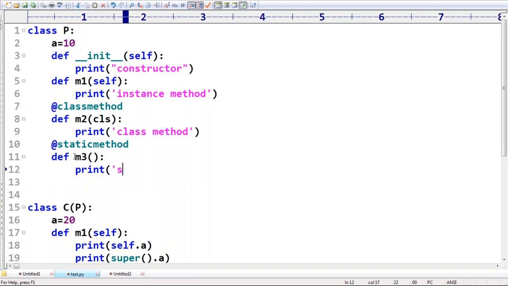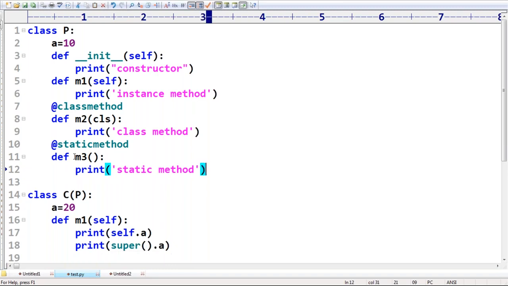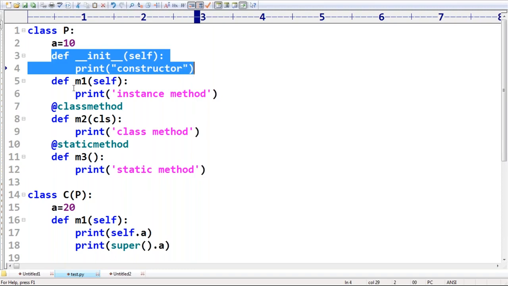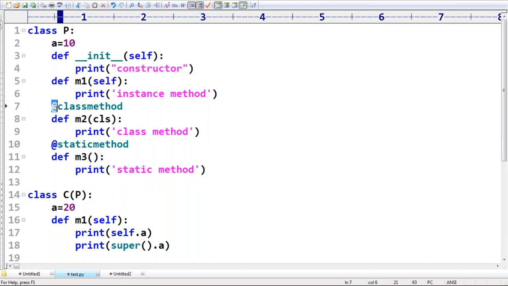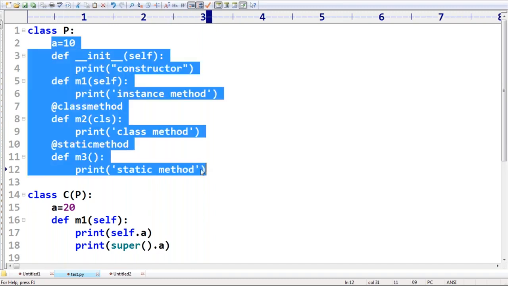But if this one, sir, static method, like this I'm taking. Now take a bit very special care. Don't create any new doubts, just listen up to this concept for a few minutes. Okay, observe that. In the parent class, one static variable I took, one constructor I took, next one instance method I took, one class method I took, and one static method I took. Almost all the members I took, except instance variable. Instance variables story we already know, we saw already, right?